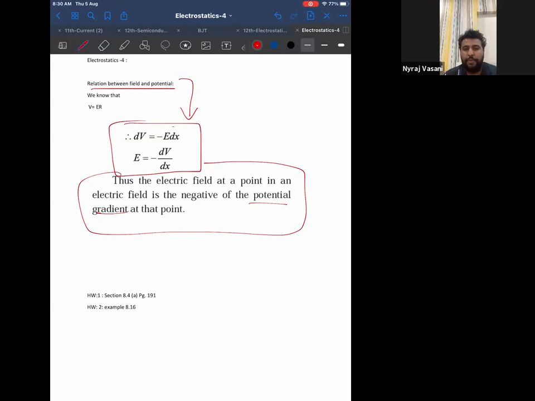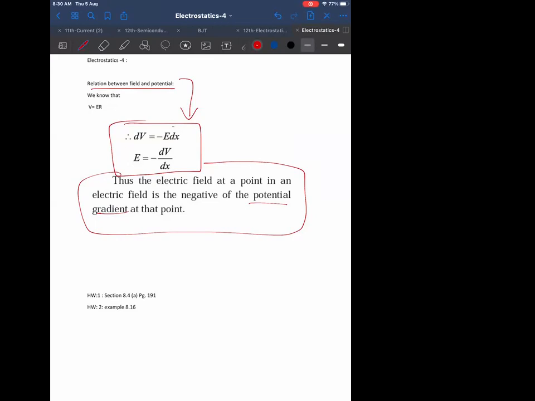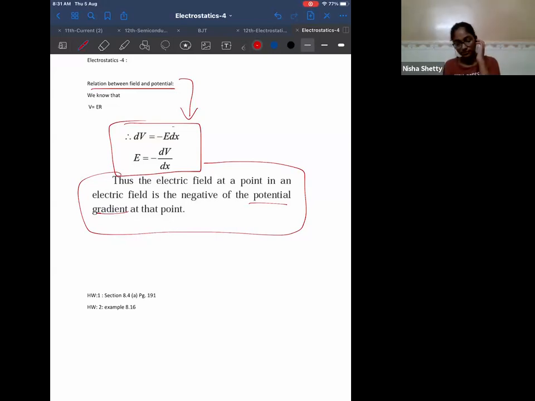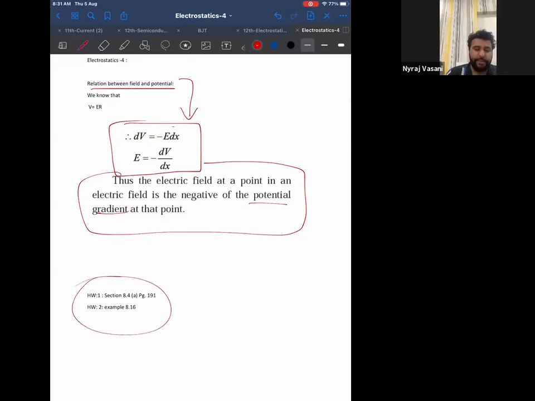E is equal to minus dV by dx. You have to write whatever I have underlined and whatever I put a box on. So you have to write from relation between field and potential. You have to write that box and you have to write below that the statement also. And make a note of your homework below that.